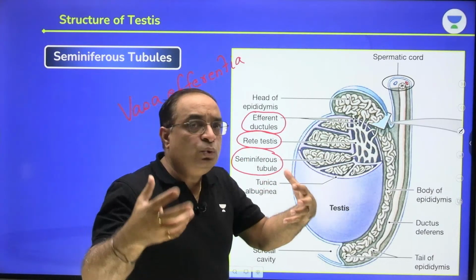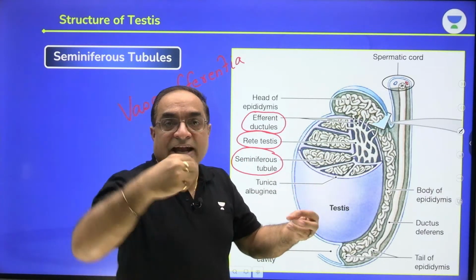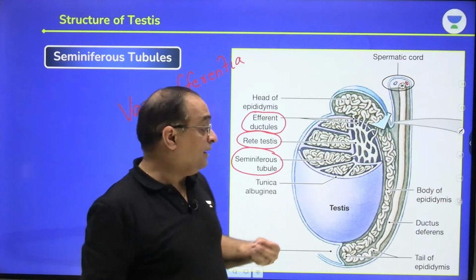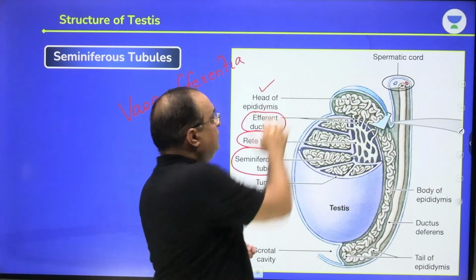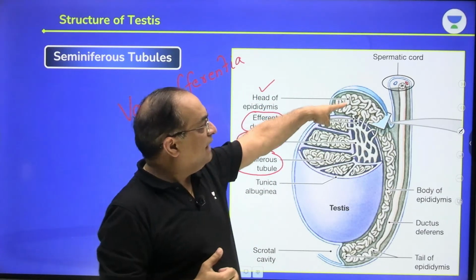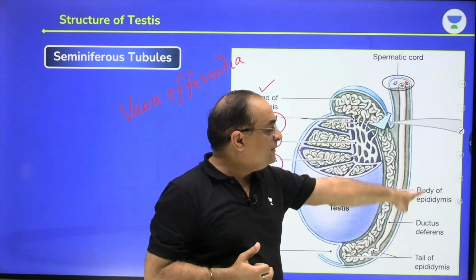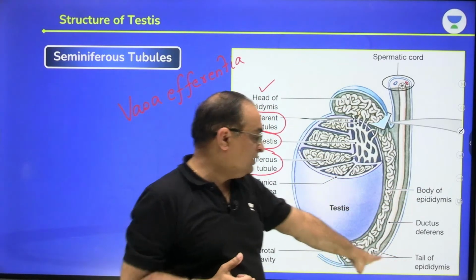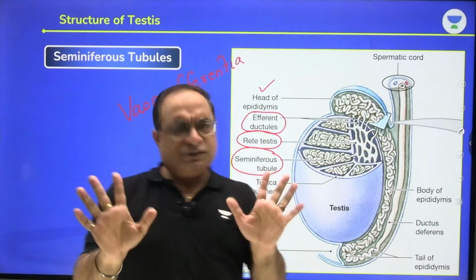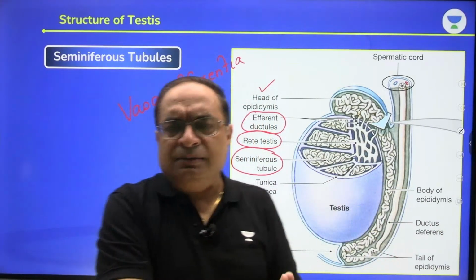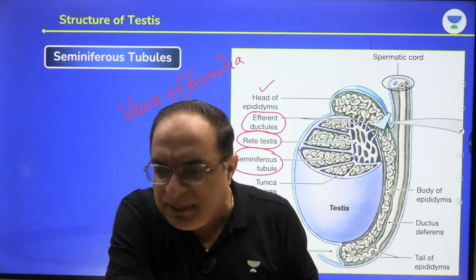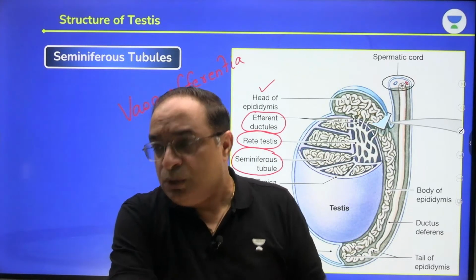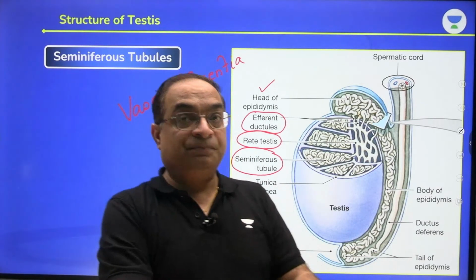You should be able to pronounce the terms properly and write the correct spelling. So epididymis, the head region is caput epididymis, the body is corpus epididymis, and the lower region is the cauda epididymis. It's okay if you don't remember the different names, still remember this much, that epididymis is going to store the sperms.